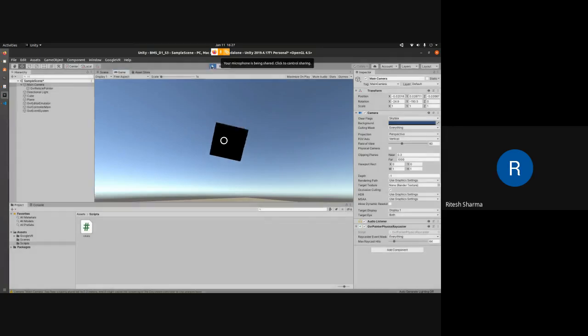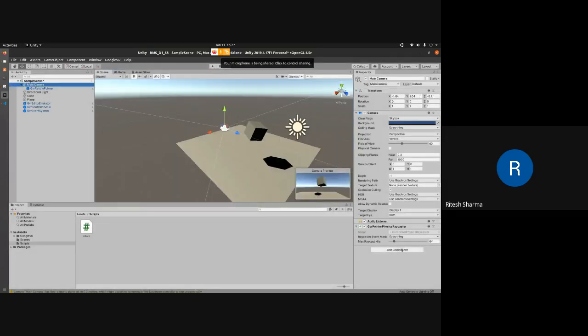You can have multiple cubes here, and on whichever you are hovering, it will start interacting with it. So the last step that I did, if you couldn't follow it, is I clicked on main camera here, clicked on add component, and searched for GVR pointer physics raycaster. Just search for GVR pointer. There will be a graphic raycaster as well, but what we want is the physics raycaster. So click on that. That will add this particular component to the camera. So now the camera can interact with the object.